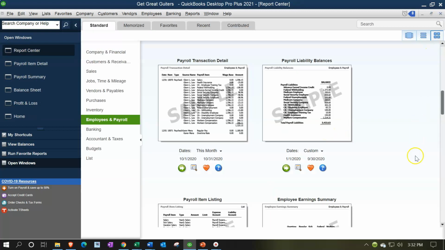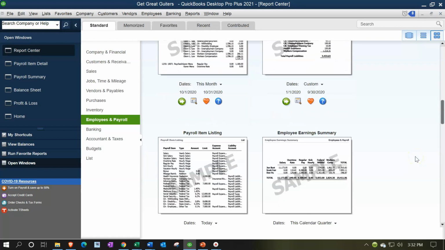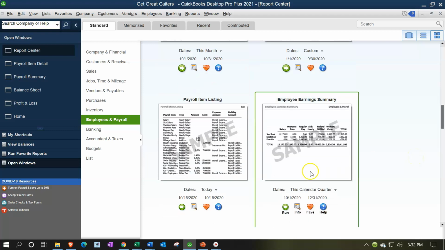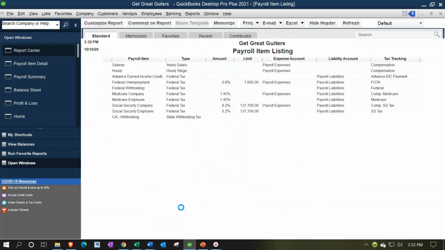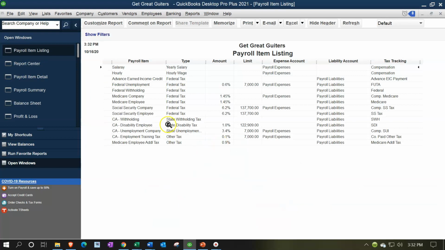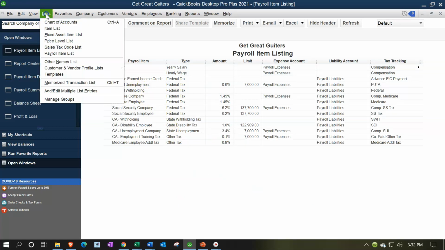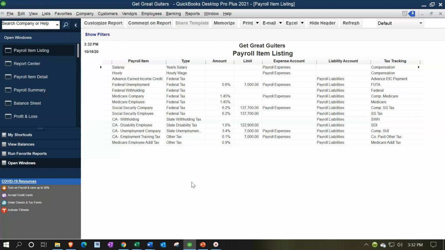So let's close that back out. Liability balances, payroll item list. Let's take a look at that. Payroll item list. And so these are our payroll items. Once again, we saw them in the lists and the item list here. These are the types of things that are helping to drive what is going to be recorded in payroll in a similar way as items such as service items and inventory items help drive what will be recorded on the financials when selling something on an invoice or a sales receipt.